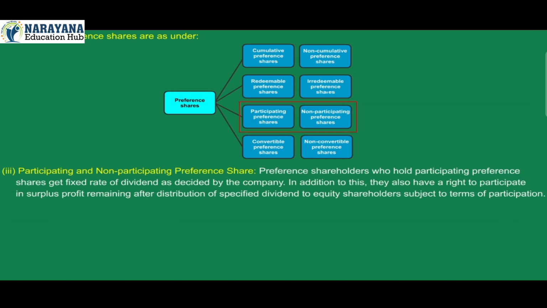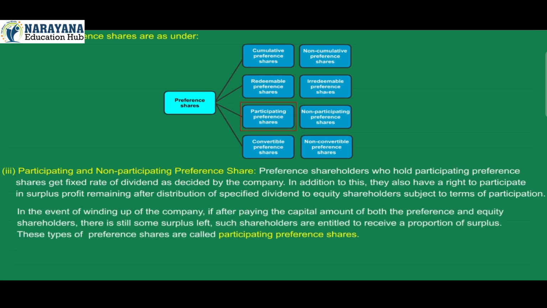3. Participating and non-participating preference share. Preference shareholders who hold participating preference shares get a fixed rate of dividend as decided by the company. In addition to this, they also have a right to participate in surplus profit remaining after distribution of specified dividend to equity shareholders, subject to terms of participation.